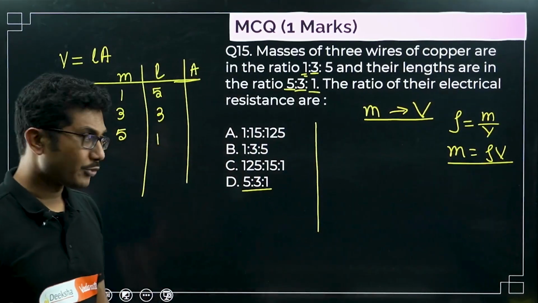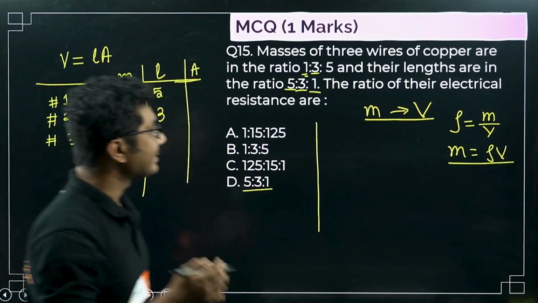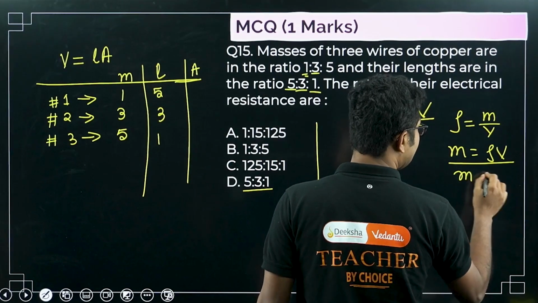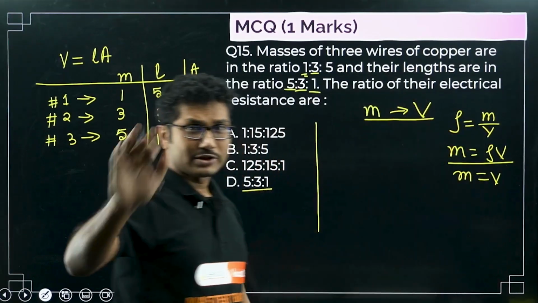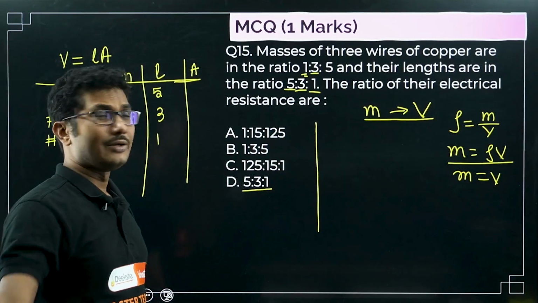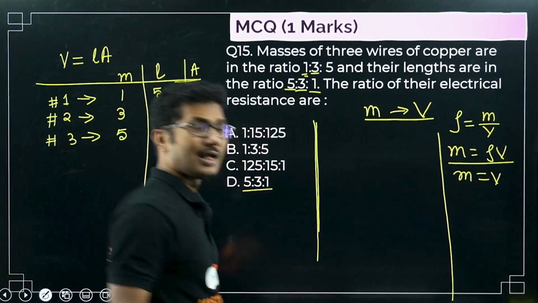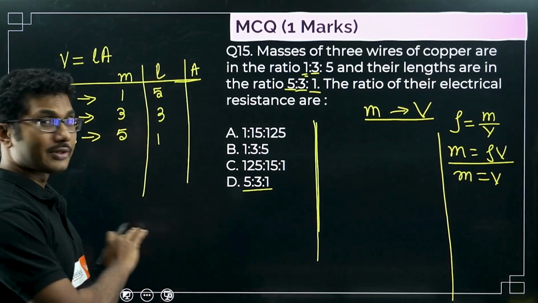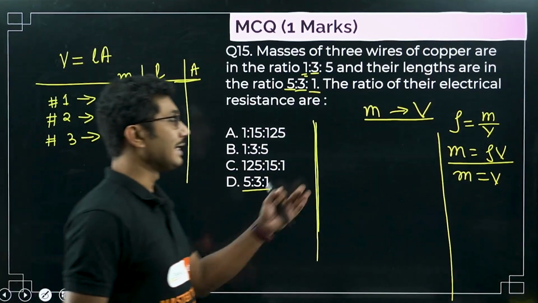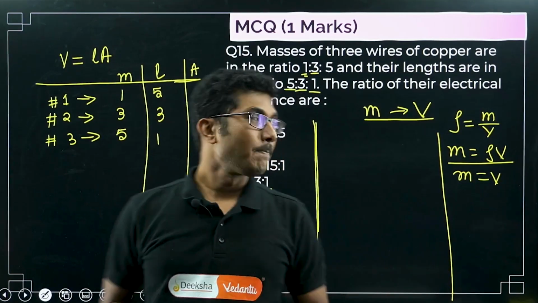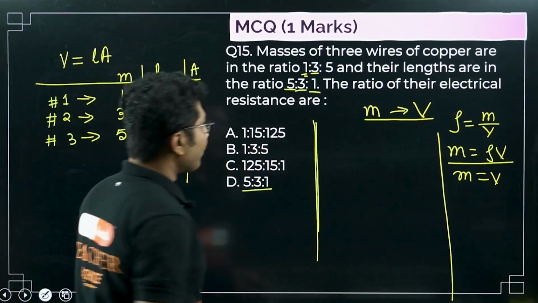Mass is directly proportional to volume, so you can take the density to be 1, so mass is directly equal to volume. These are all approximation methods, so if you want to solve some other question using this method, it might not work, but for this problem it works, because they are directly proportional, so you can take any proportionality constant to be 1.